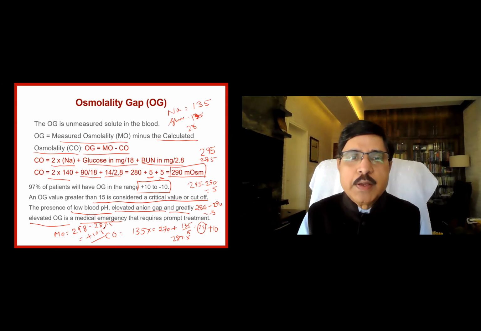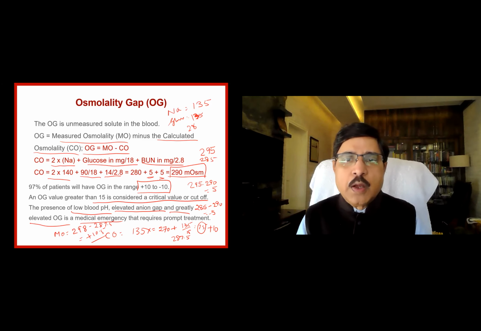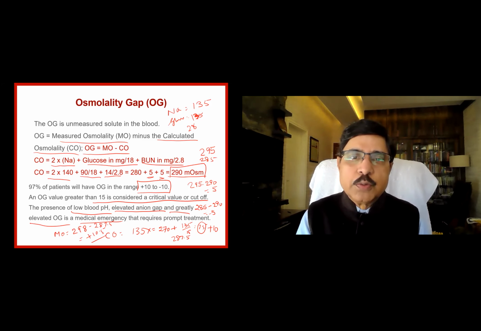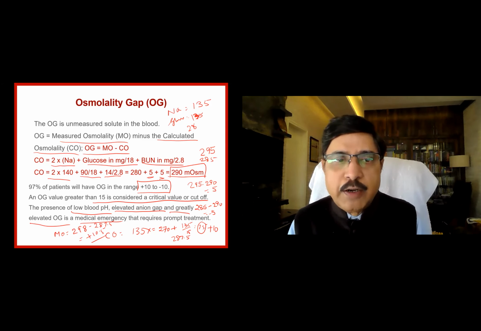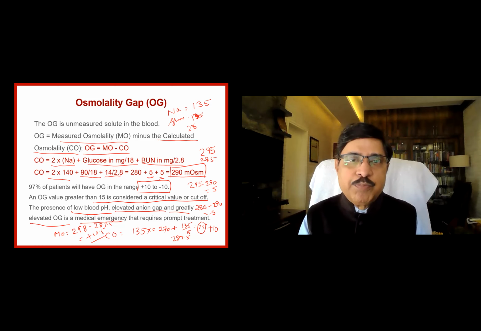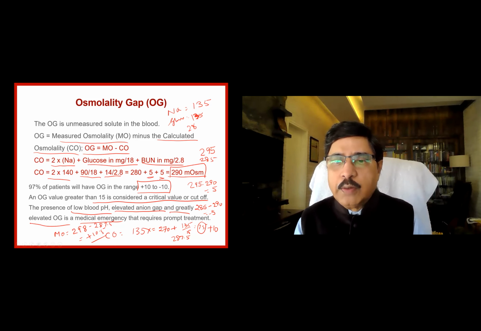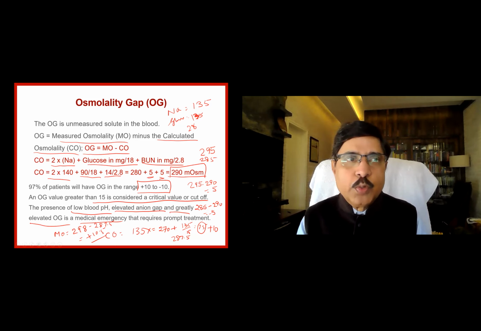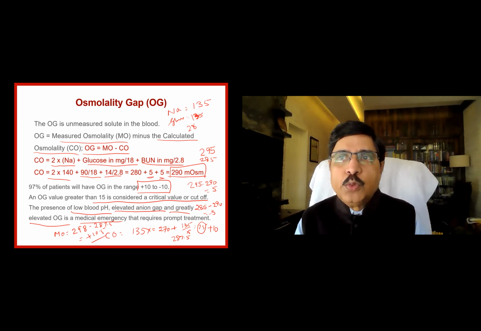Even hyperglycemia pulls the osmotic pressure up, and renal failure also pulls the osmotic pressure up. But that is reflected in the calculated osmolarity also. If it is other than glucose and BUN, then it cannot be reflected in the calculated value. It will only come in the lab value. So that is why you need to know how to calculate an osmolar gap. You knew how to calculate an anion gap, a urine anion gap, a delta anion gap and the delta bicarbonate, and now the osmolar gap.